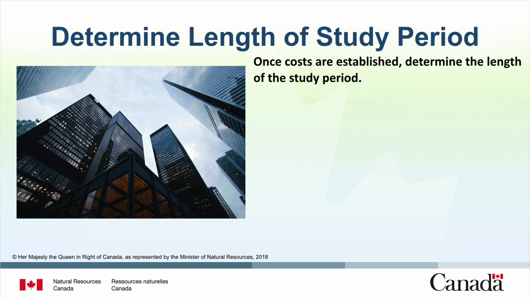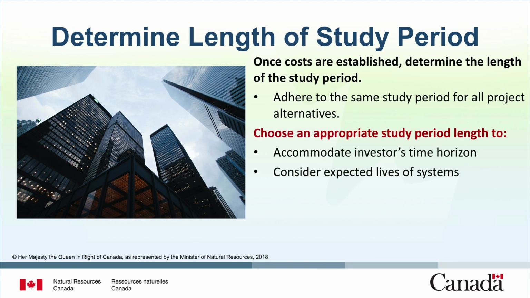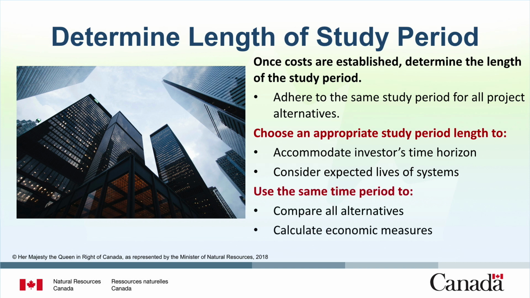Now that current and future costs associated with project alternatives are established, next determine the length of the study period. It's important to adhere to the same study period for all project alternatives. Choose the appropriate study period. The first consideration is to accommodate the investor's time horizon. Depending on the investor, the time horizon may be short, perhaps 5 to 10 years, or long, up to 40+ years. The time difference will have a significant impact on the results.